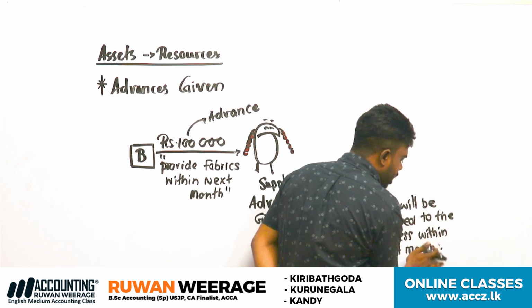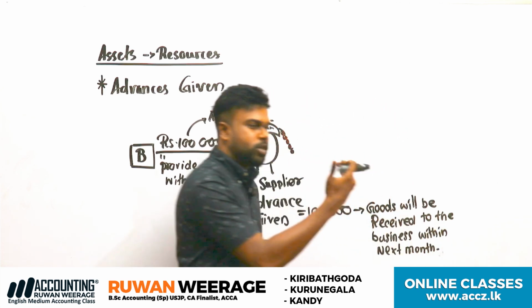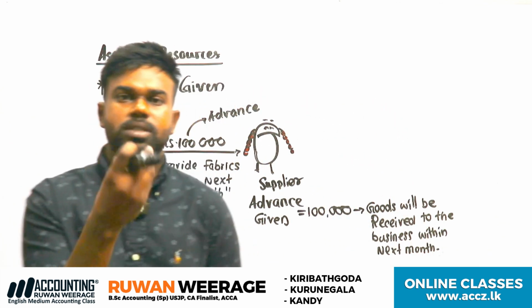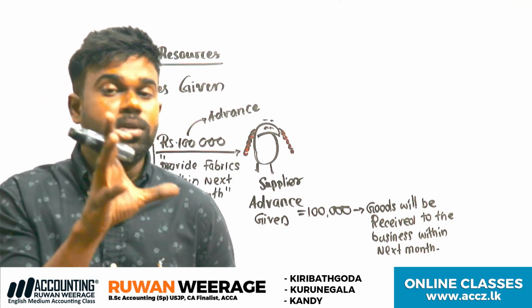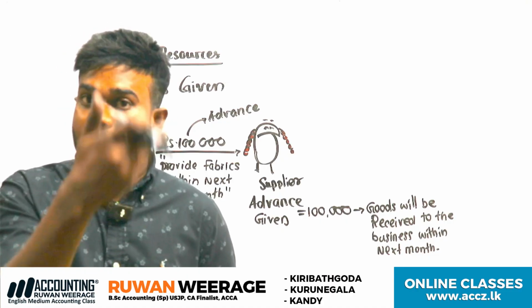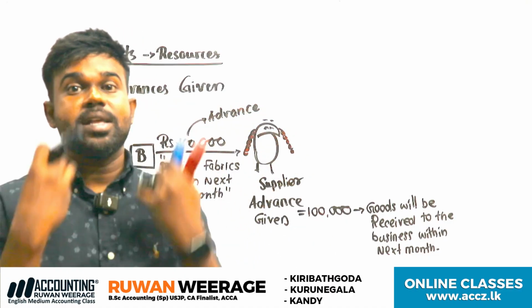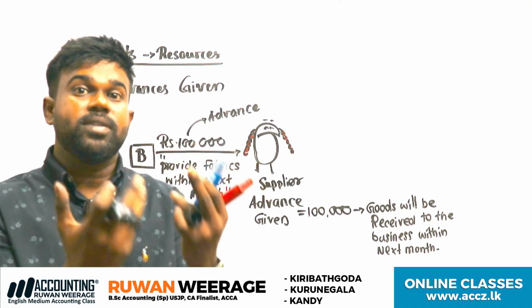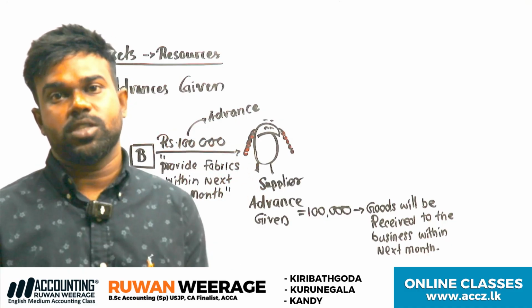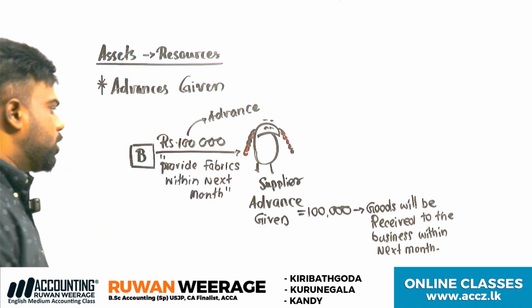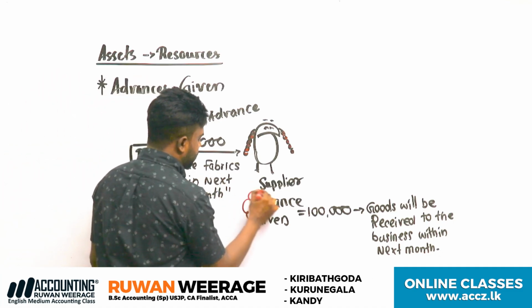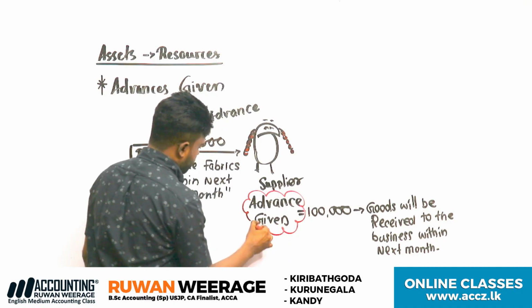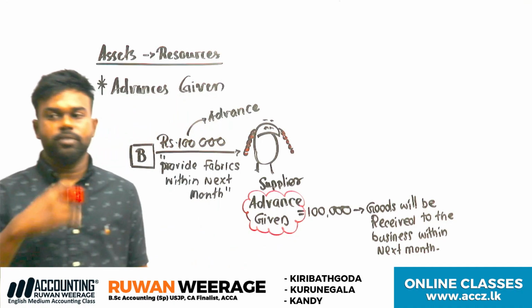Then can't you get future benefits? Yes. Future benefits will be received by the business, up to 100,000 value. Therefore, that paid amount, cash decreases, but on the other hand that paid amount will be an asset to the business because future benefits will be received. Understand? Therefore, what's the asset name? Advances given. Clear? The advances given.